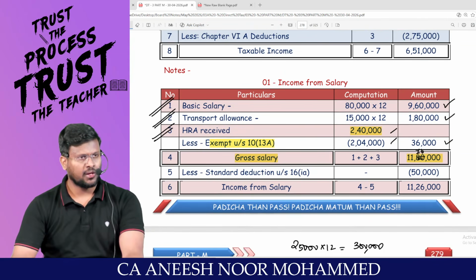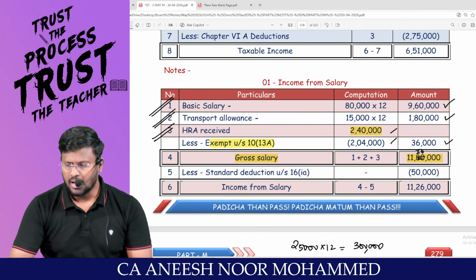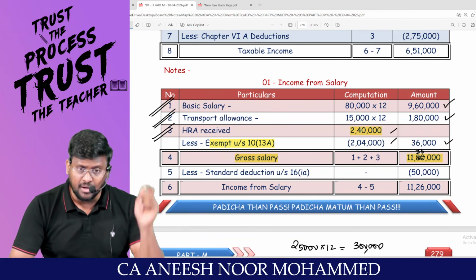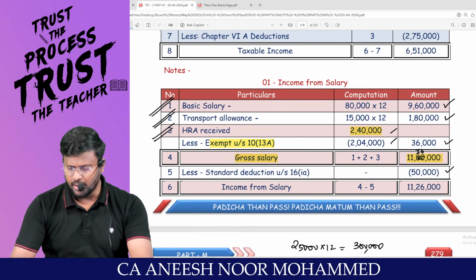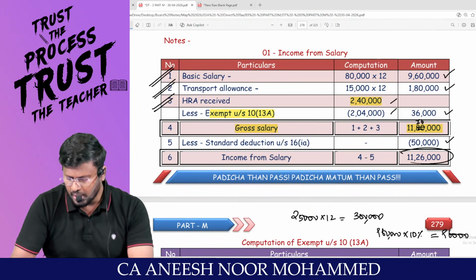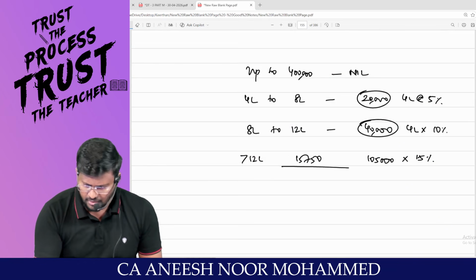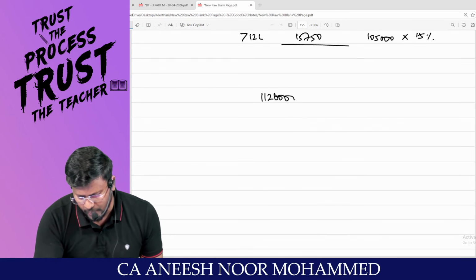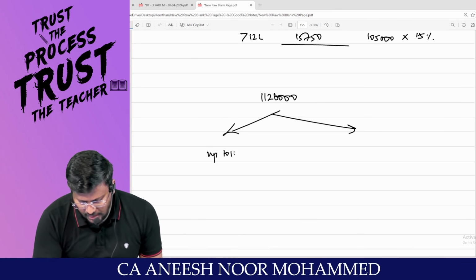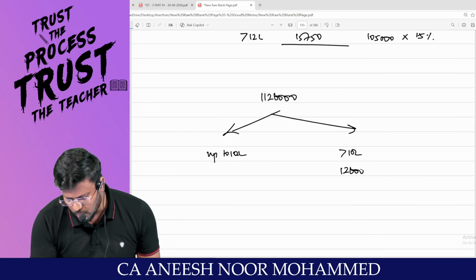If an employee is travelling through the optional tax regime, you are not entitled to claim the higher limit of 75,000. You are entitled to claim only 50,000. So 11,76,000 minus 50,000 comes to 11,26,000, which is the income from salary. Very easy calculation. For this 11,26,000, my dear lovable students, up to 10 lakh and more than 10 lakh. More than 10 lakh is 1,26,000.